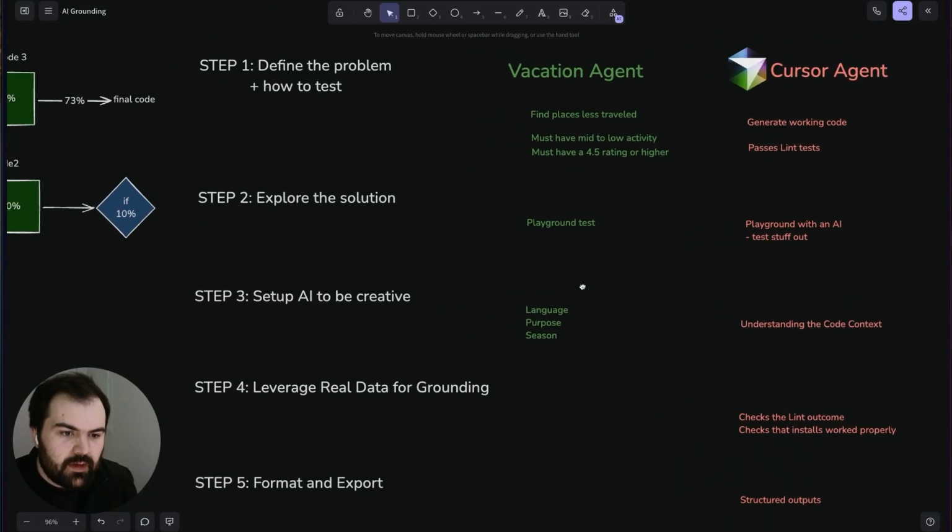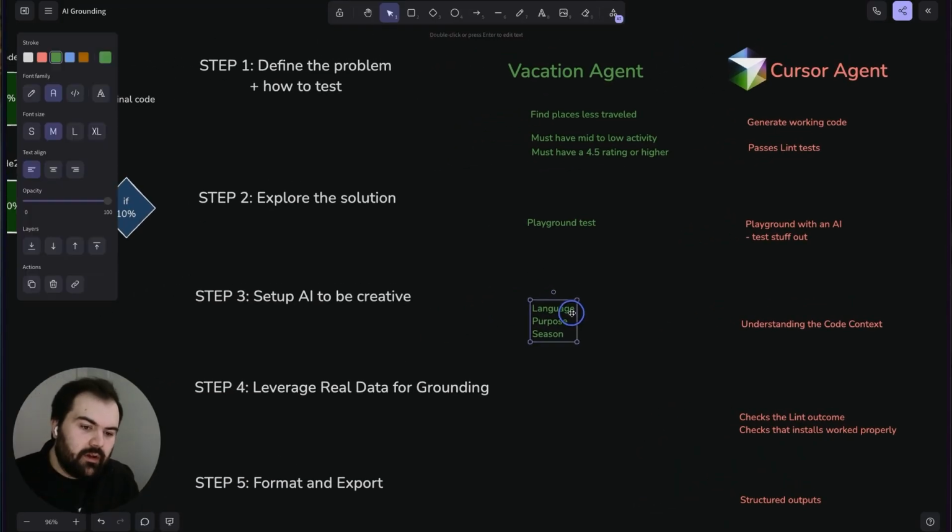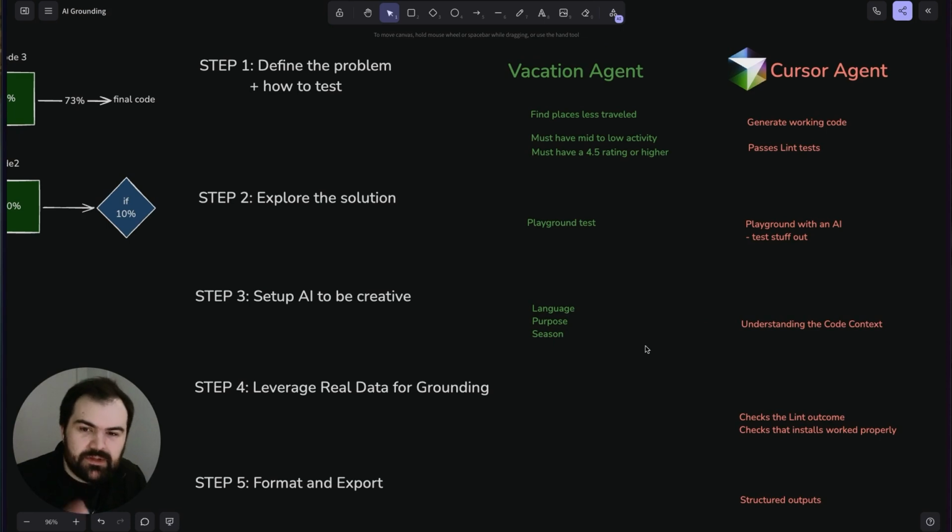So we've actually set up our vacation agent to be very creative. We're thinking about language, purpose, and season. So these are three really good things to be thinking through.